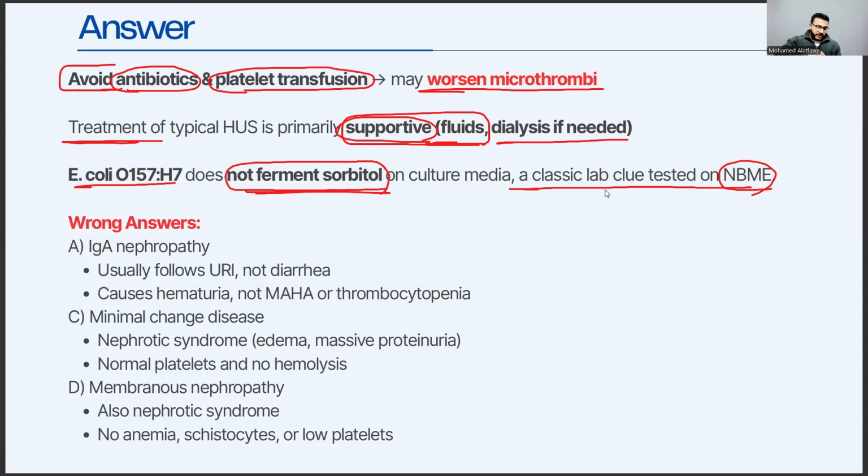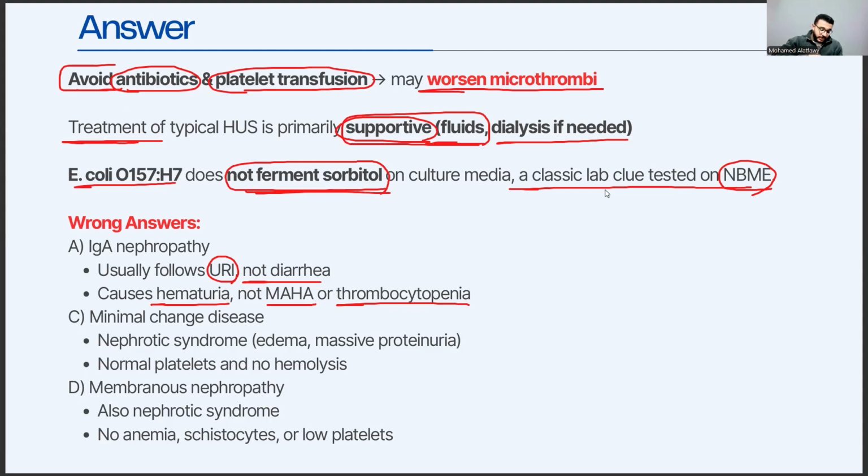And the wrong answer here, A, IgA nephropathy. It usually follows upper respiratory tract infection, not diarrhea, and also causes hematuria, not microangiopathic hemolytic anemia, not hemolysis, not thrombocytopenia. And C, minimal change disease.